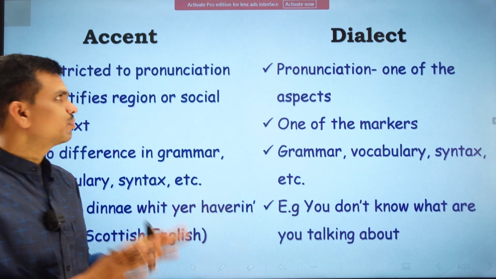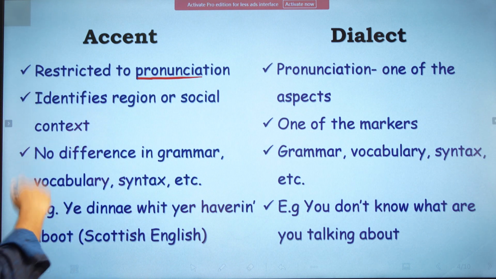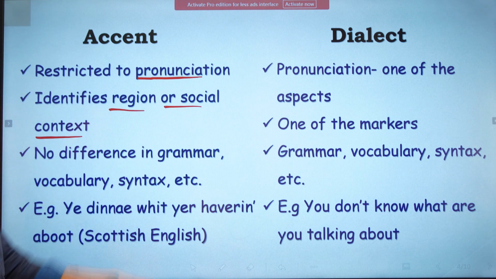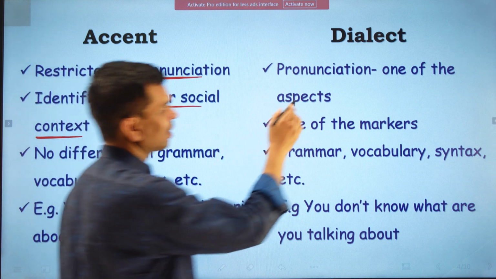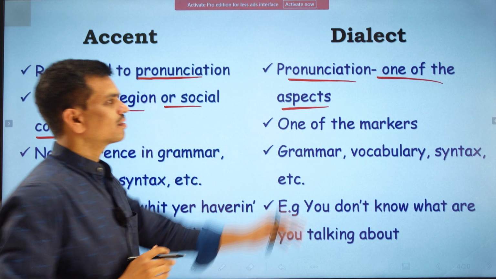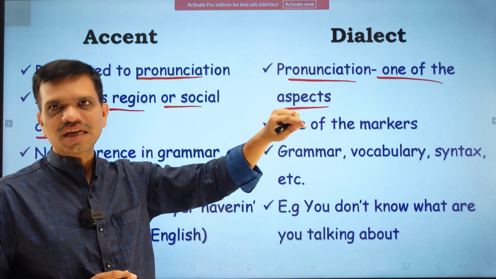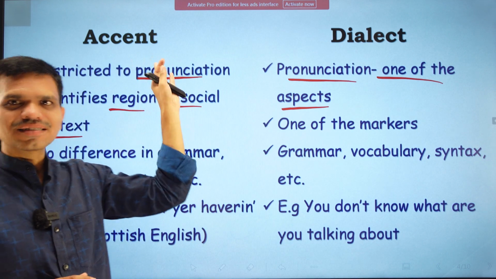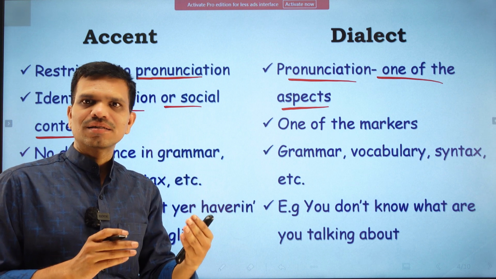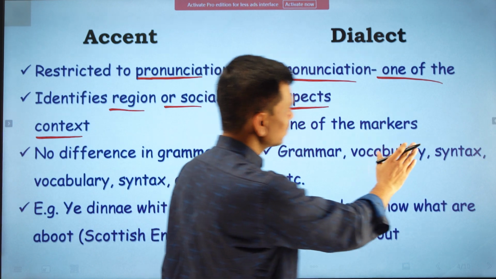Now let's understand the difference between accent and dialect. Accent is very particular, related directly to pronunciation, and it identifies region or social context. This is what accent is. But when we talk about dialect, pronunciation is one of the aspects. So dialect also differs in pronunciation, but it is only one of the aspects. And here accent is nothing but the pronunciation of a particular dialect by the speaker. Then we have one of the markers.